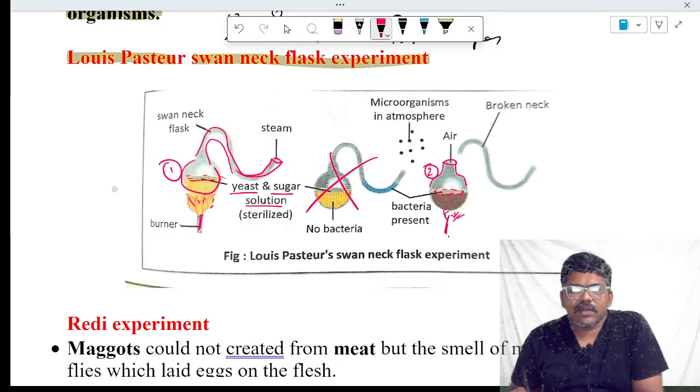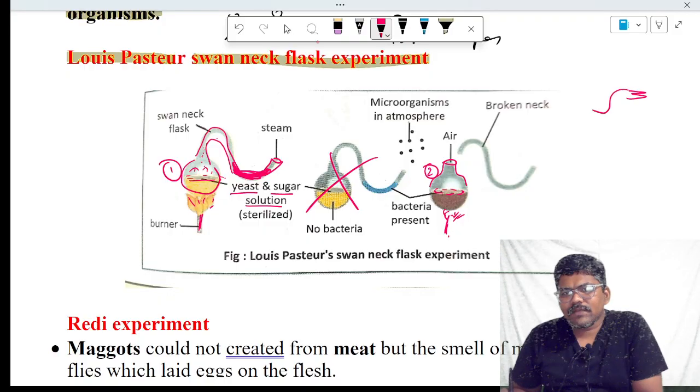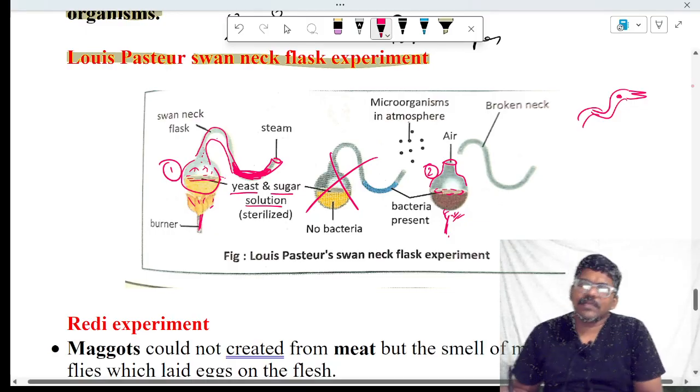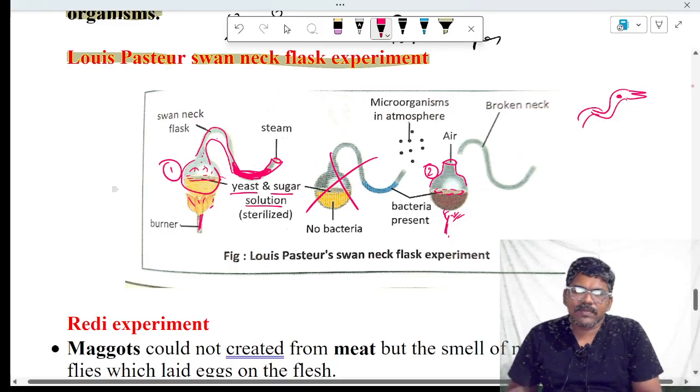During heating, the water present in the sugar solution evaporates. That water forms a trap in this swan neck flask. Swan is a bird, and the flask neck is S-shaped, looking like a bird's neck. Hence, it is called the swan neck flask experiment. The evaporated water forms a trap in this neck, so the microorganisms present in the environment cannot enter the flask.